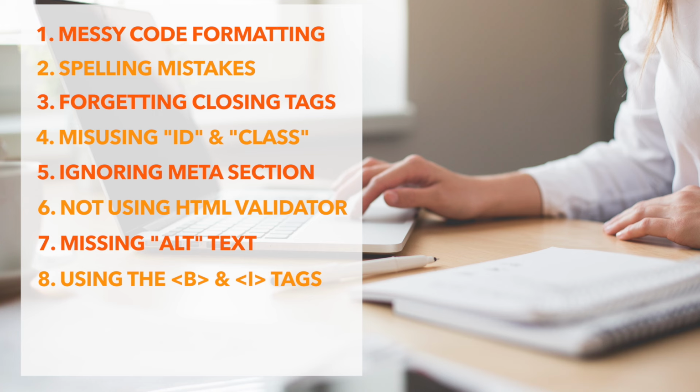Number 8, using the B tag for bold text and the I tag for italics. The B and I tags are only used to visually make text bold or italic. To make sure that your HTML is semantically correct and applies meaning to your content for the best SEO, use the tags strong for words with strong importance in your paragraph and em for words that should be emphasized. Both the strong and em tags will bold and italicize the words respectively.